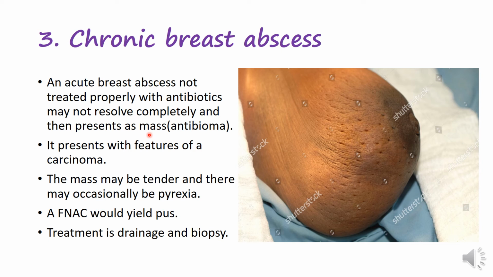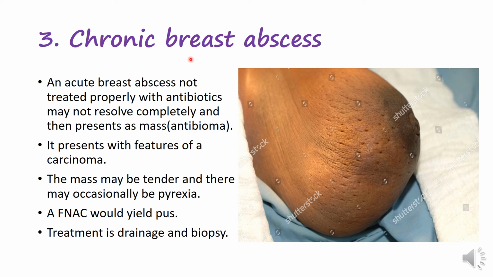A chronic breast abscess presents with features of carcinoma, such as nipple retraction. As you can see in this image now, nipple retraction, peau d'orange appearance, skin dimpling. So it may present with such malignant features.